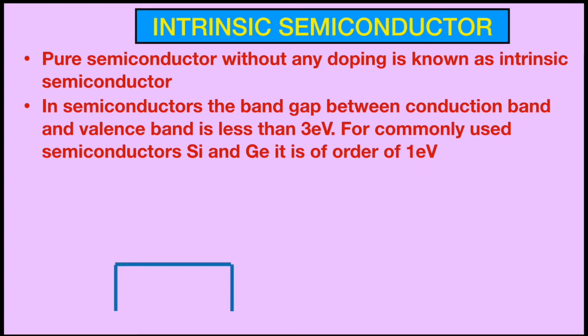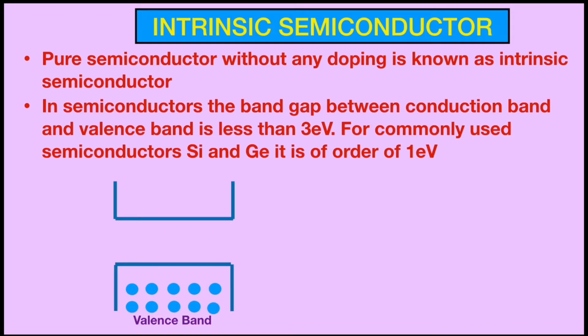So let's see with the help of the band diagram. This is valence band having valence electrons. This is conduction band, and the conduction band is originally empty. The band gap between these two bands, valence band and conduction band, is less than 3 electron volt.